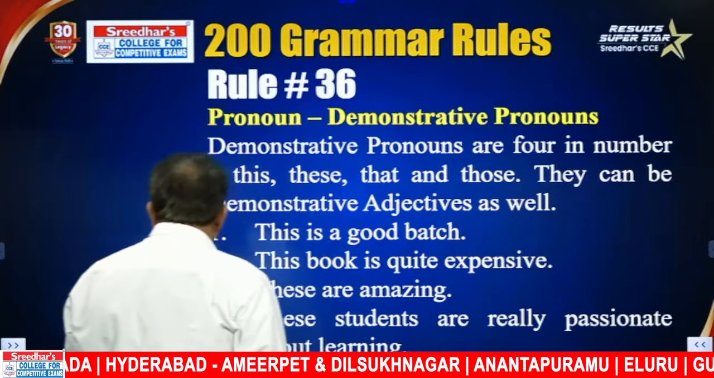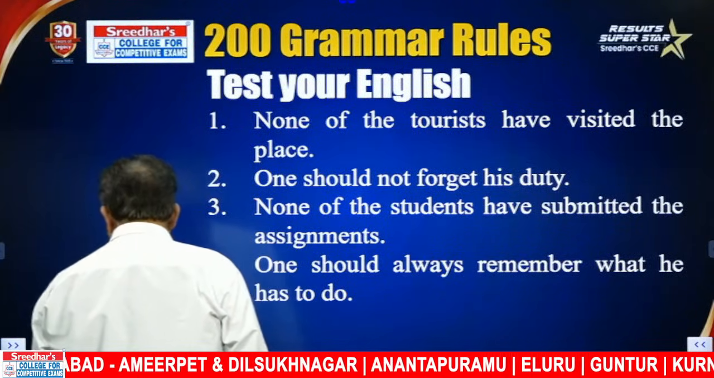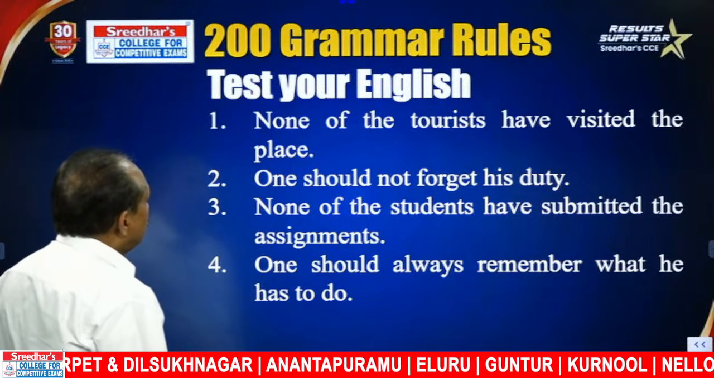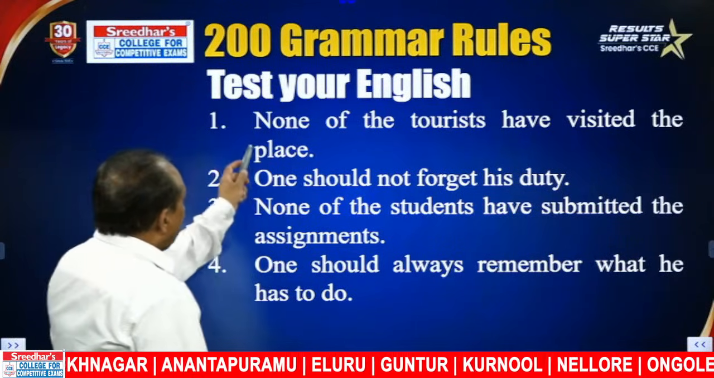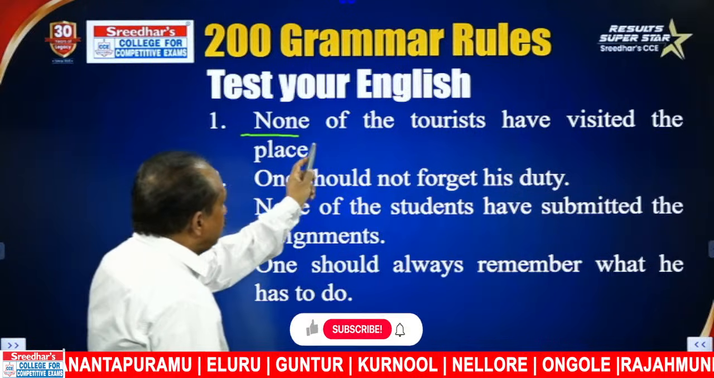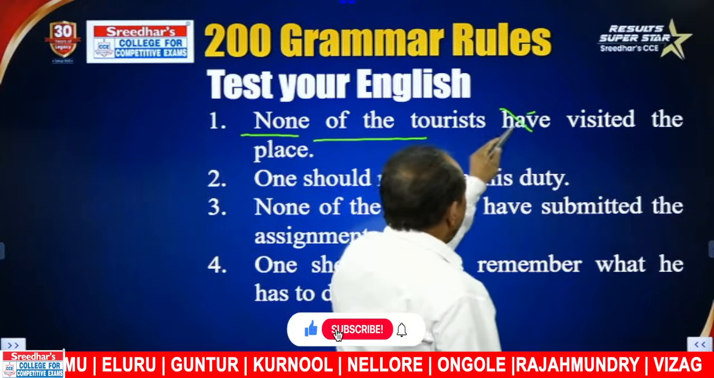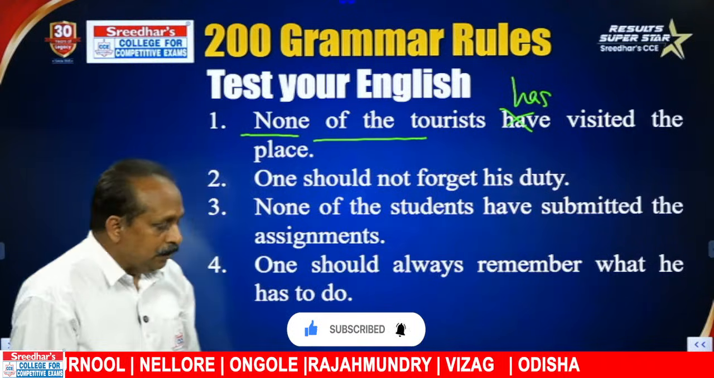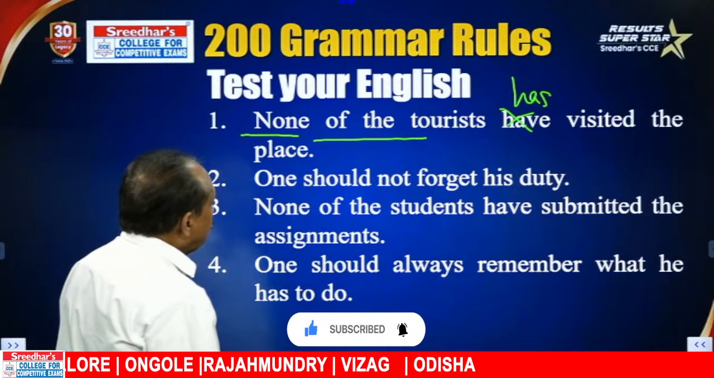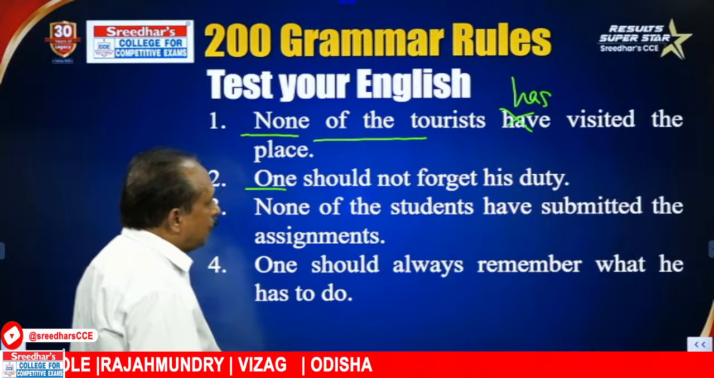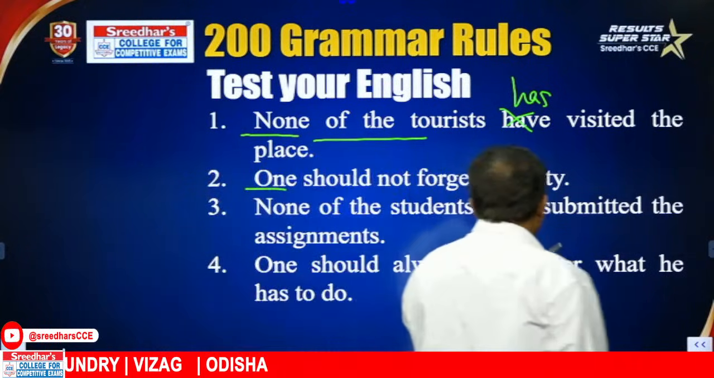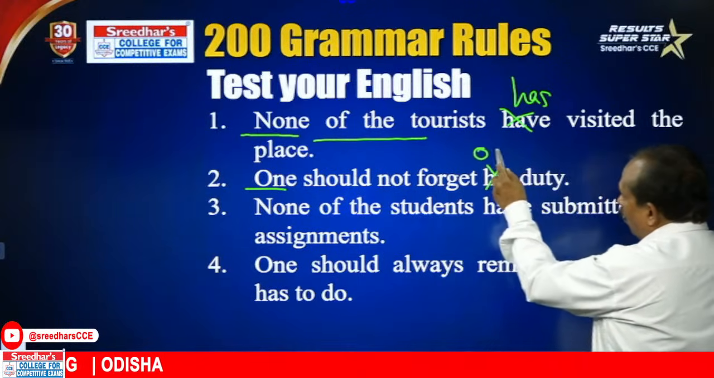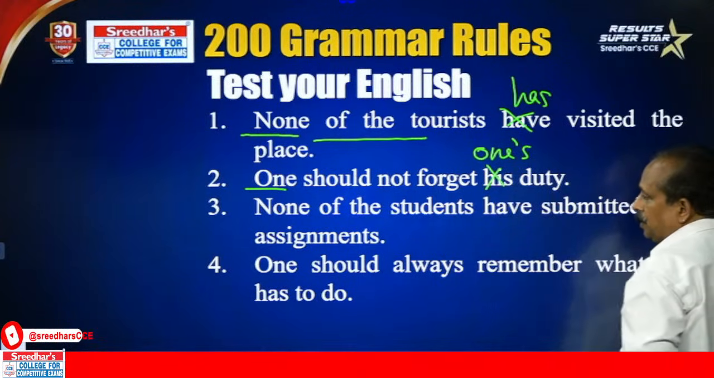With these rules, let us go to the same questions. None, if it is followed by a phrase like this, takes a singular verb. Based on that, we said it is wrong. We need to use a singular verb. One should not forget his duty. One is the subject, so we cannot use a possessive pronoun. We have to use one's duty.